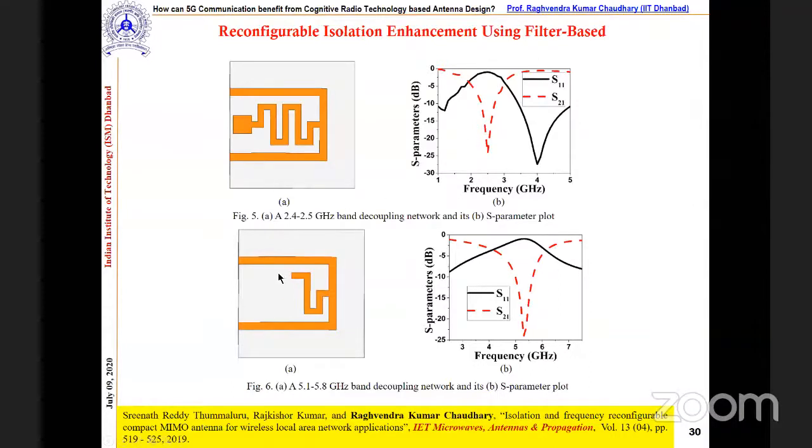Similarly, if you see this structure, we removed some of the electrical length here, and this is now operating at 5.3 or 5.4 gigahertz. So I'm providing flexibility to the user: by changing the electrical length, I can switch the band. This is a very basic fundamental in microwave engineering. Those who work in antennas know this, but we smartly utilized this concept here to solve the purpose.